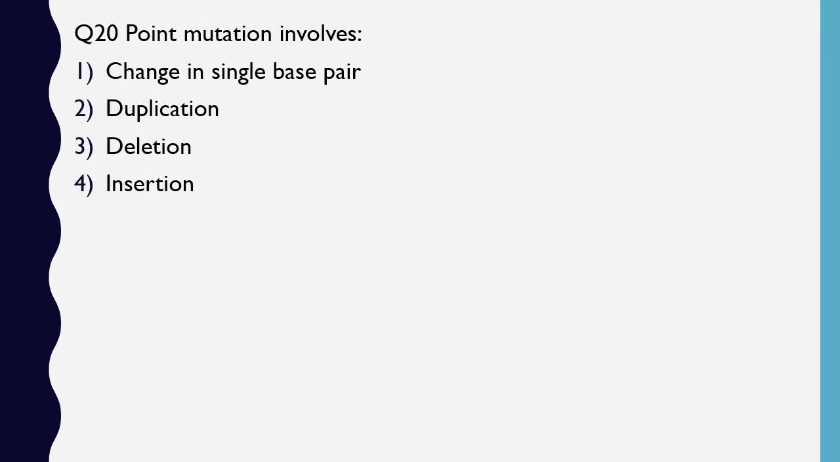Question number 20. Point mutation involves changes in single base pair, duplication, deletion, or insertion. Point mutation involves. Correct answer is option 1. Change in single base pair. The name itself reveals point mutation. There is a mutation in a single point.